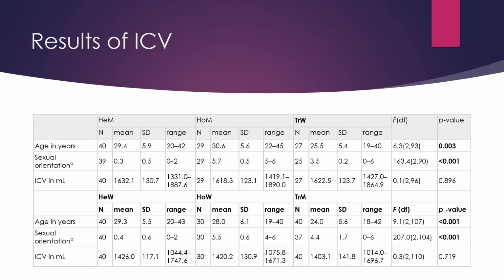As seen on the table, transgender men and women have a much wider variety of sexual orientation rankings. The ICV values between transgender men and women followed their sex assigned at birth, with ICV values being highest in males and transgender women. ICV values did not significantly change based on sexual orientation.